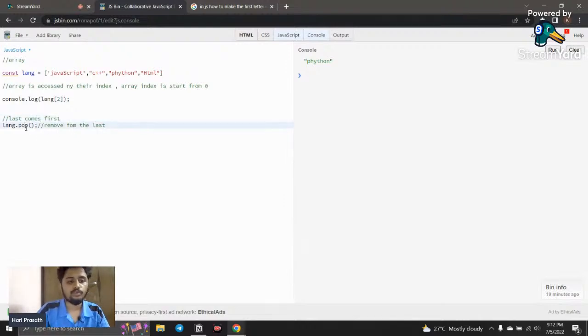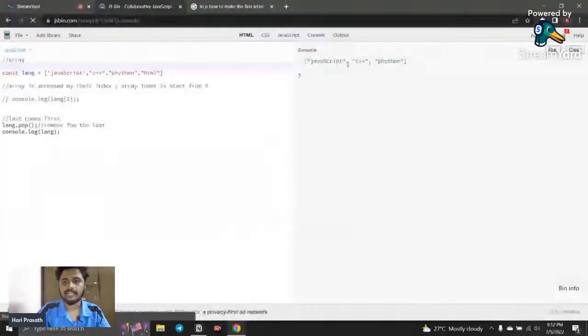So if you want to remove a value at the end of an array, you can use the pop method. If I use the pop method and then call console.log on lang after this, you can see the HTML is removed. I just refresh here, and you can see the HTML is removed. Why? Because we used the pop method, which removes the last value in an array.